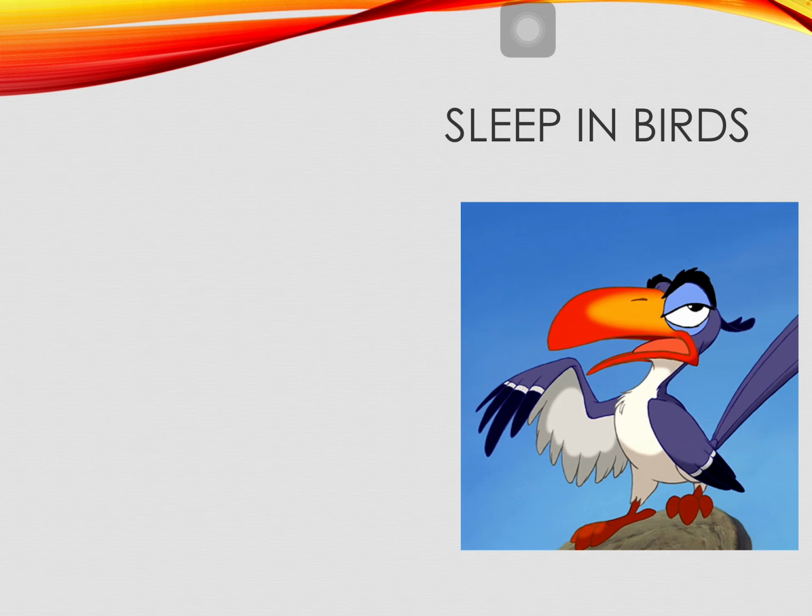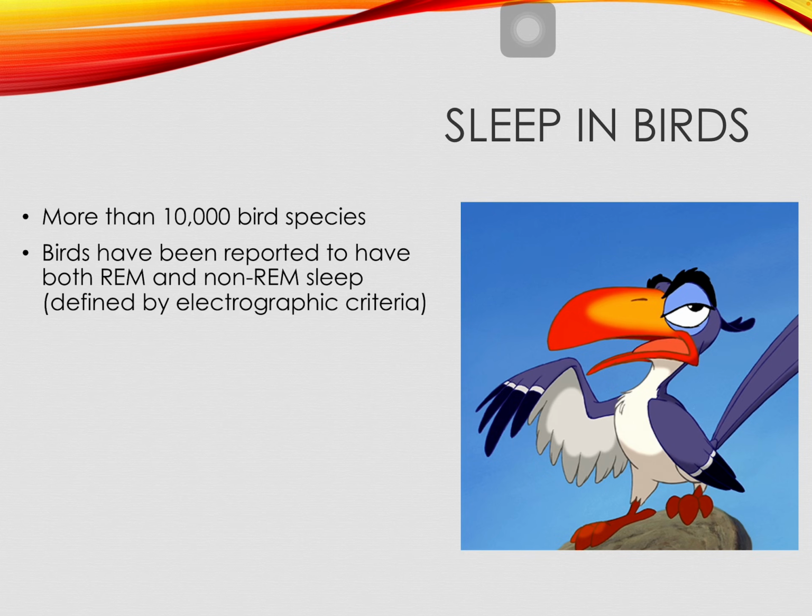Let's talk about birds. Birds are actually really interesting. So we're going to talk about a specific bird. We're going to talk about the white-crowned sparrow. But let's talk about birds in general. There's over 10,000 species of birds. We do see that birds seem to be able to experience both REM and non-REM sleep, and this is defined by electrographic criteria, by EEG.